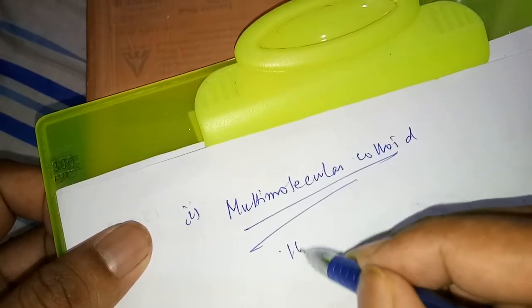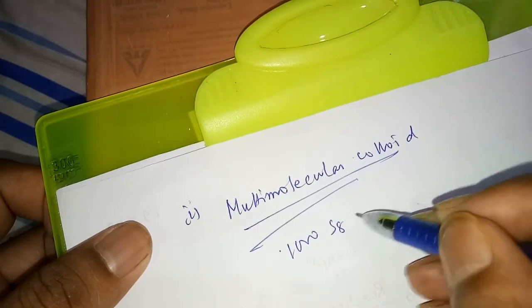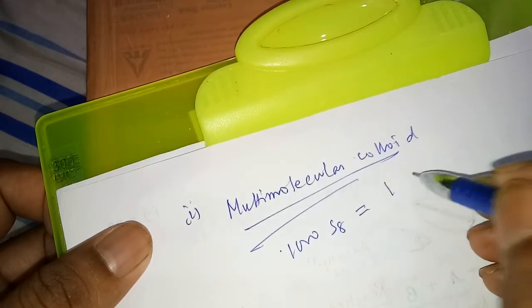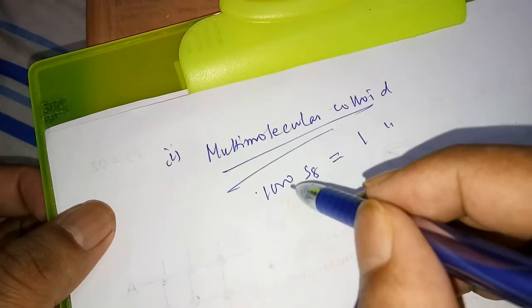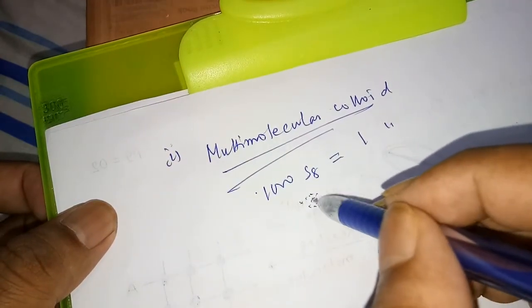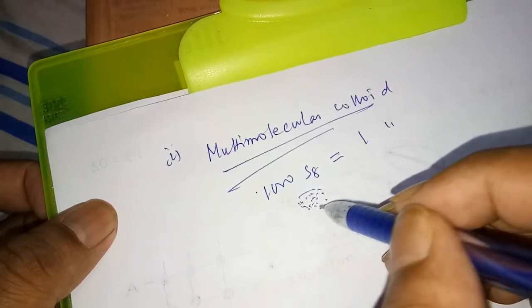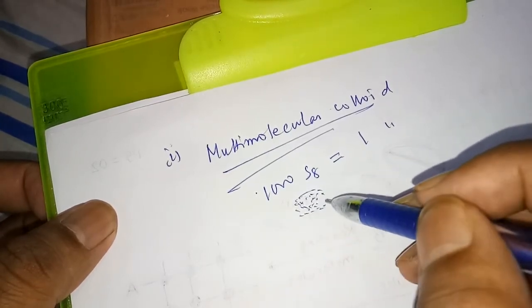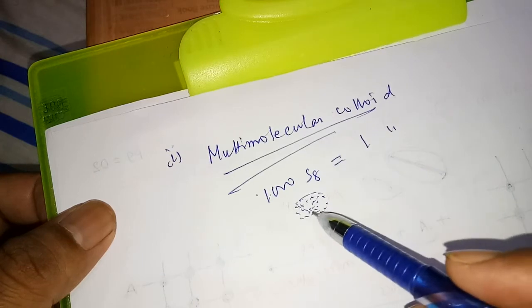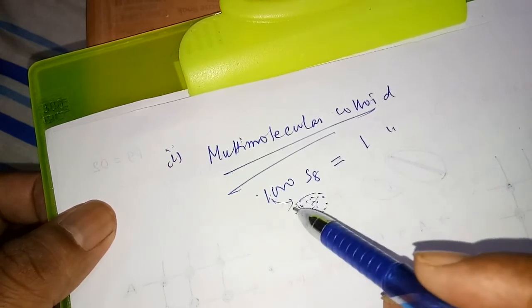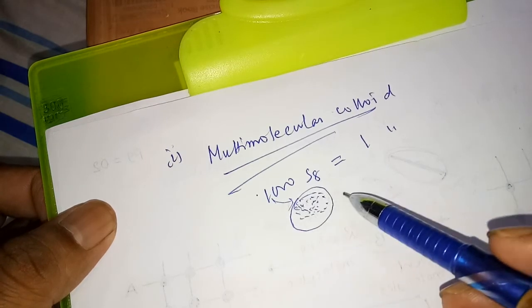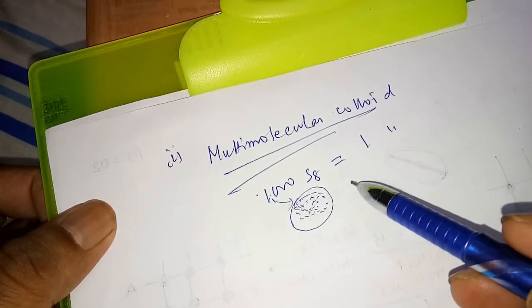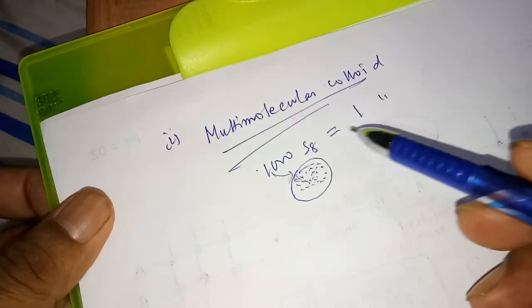If you have 1000 acid molecules equal to one colloid, then one acid molecule is not in the size of the colloid, but 1000 acid molecules give the size of the colloid. It falls under the domain of 1 nanometer to 1000 nanometer. This is called your multimolecular colloid.